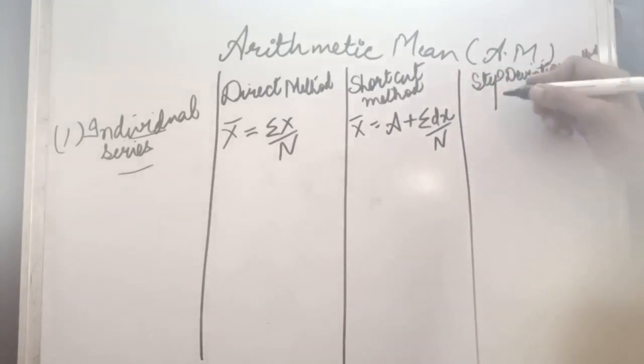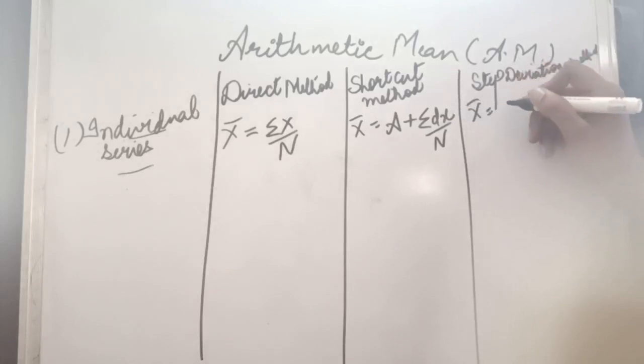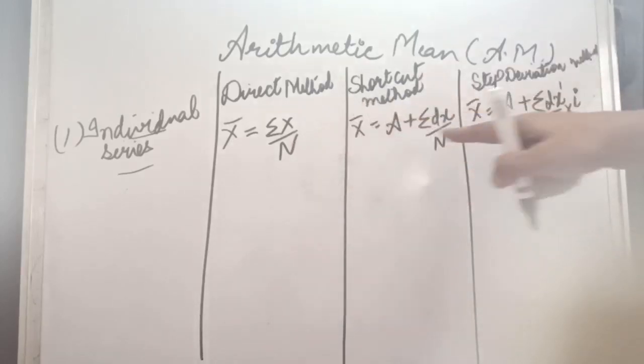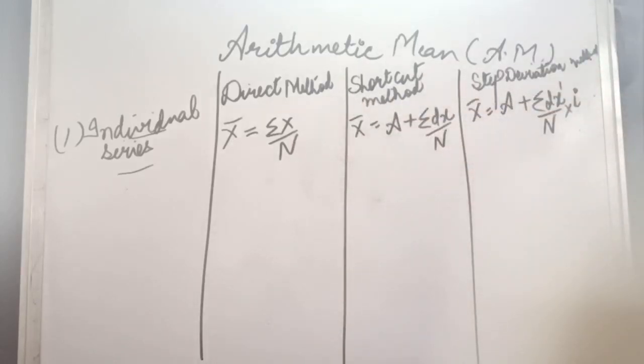And in case of step deviation method, A stands for assumed mean. Then we will take the deviations, and if there is something common, we will write sigma dx dash divided by n, multiplied by the common factor that we selected. When we will see these things practically, then it will be more clear.